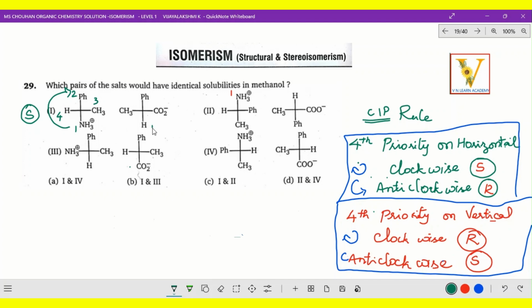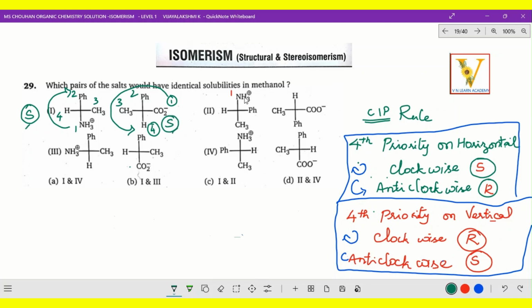Right now, next one, it is horizontal. So the fourth priority is there on horizontal. That means this is 1 and this is 2 and this is 3 and this is 4. So that means 1, 2, 3, 4, it is in order only. This is anti-clockwise. Vertical position, the fourth priority is on vertical position and it is anti-clockwise, and this is S configuration. So both are S, S, it is identical.